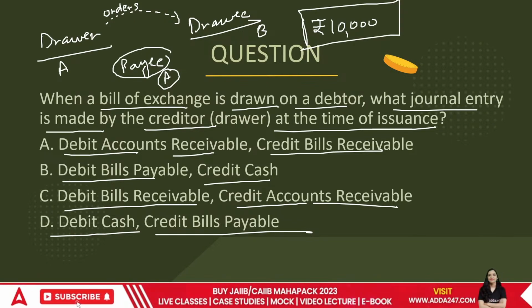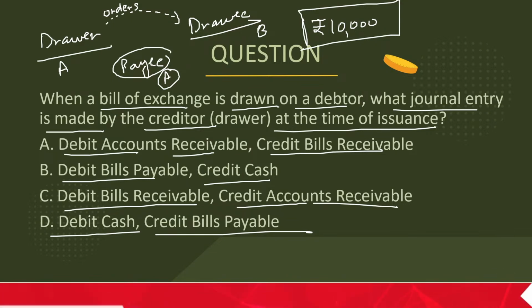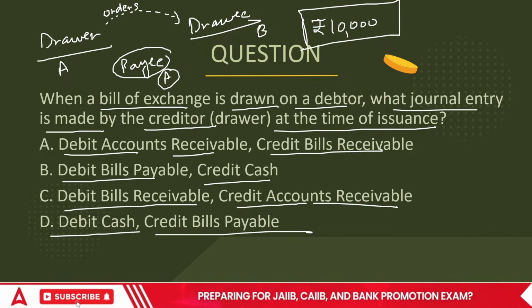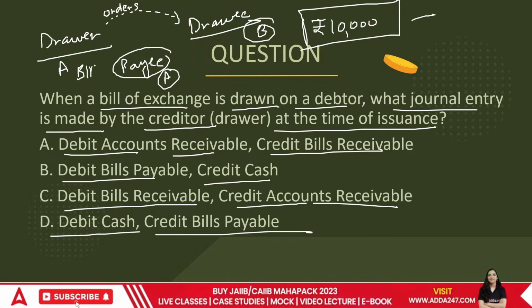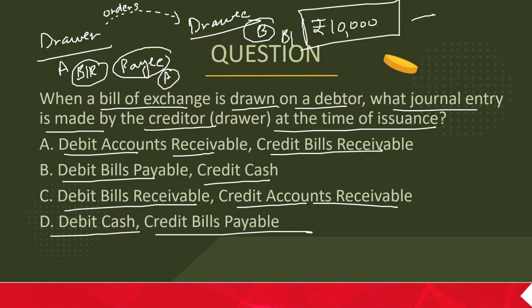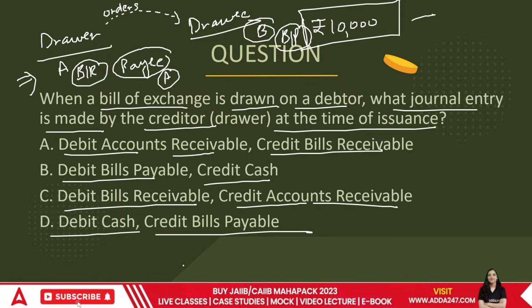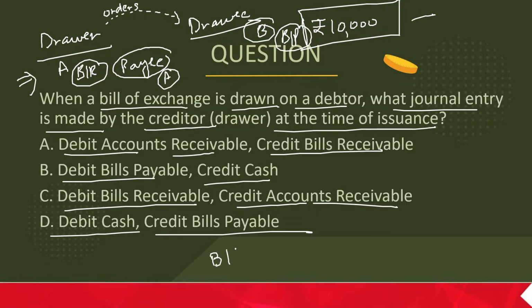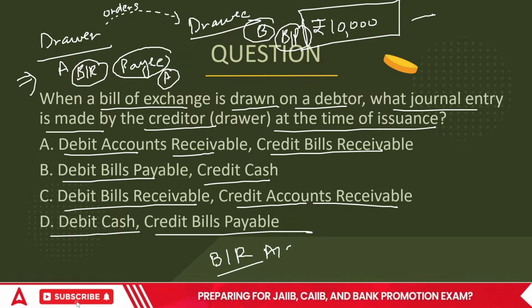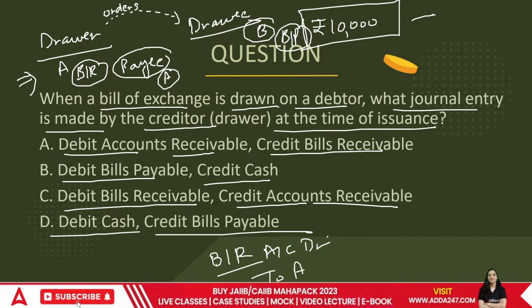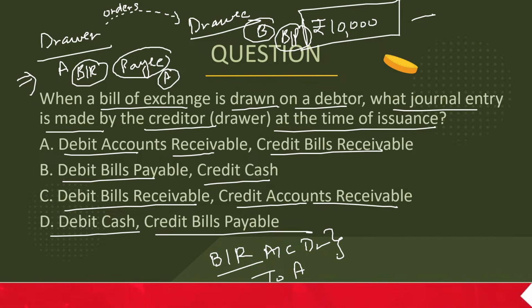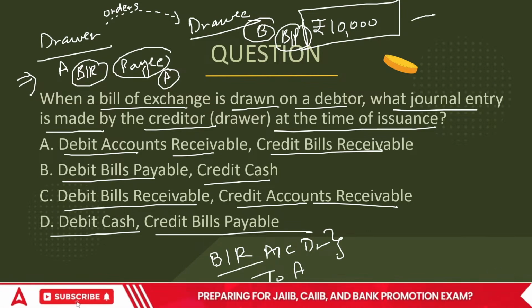So this would be debit accounts receivable, credit bills receivable. Then if he orders B to pay 10,000, for A it's a bills receivable, for B, it's a bills payable, right? So we are asking what would be the journal entry in the books of A. It's going to be B, bills receivable, right? It's an asset, it would be debited to A, bills receivable account debited to A.